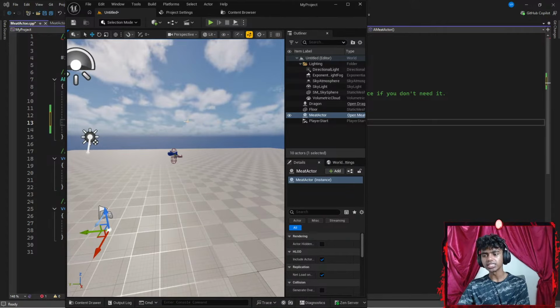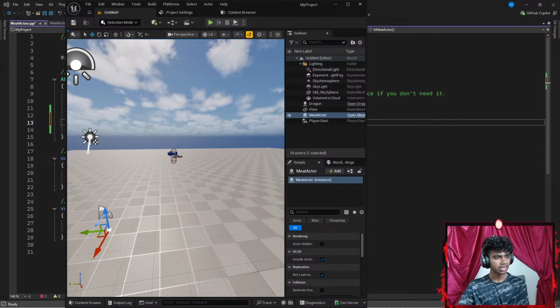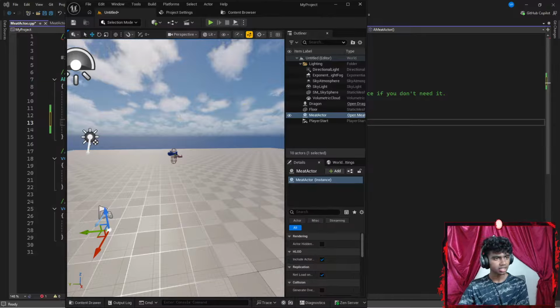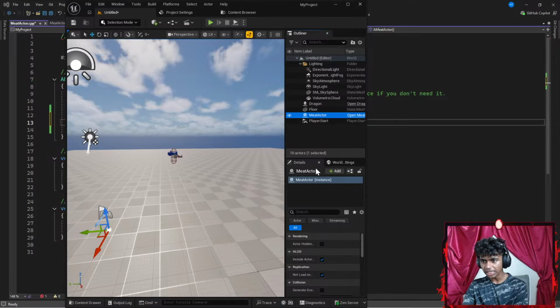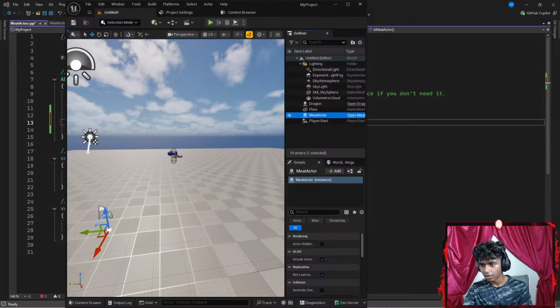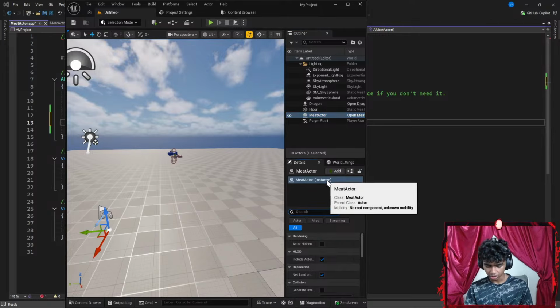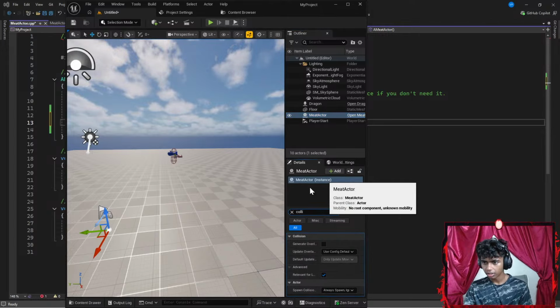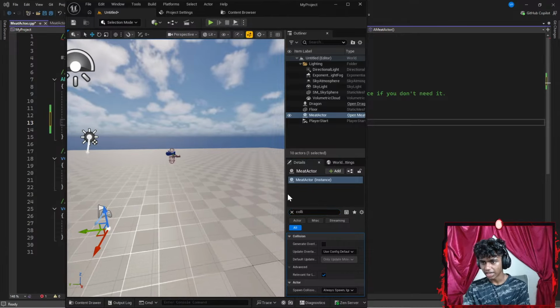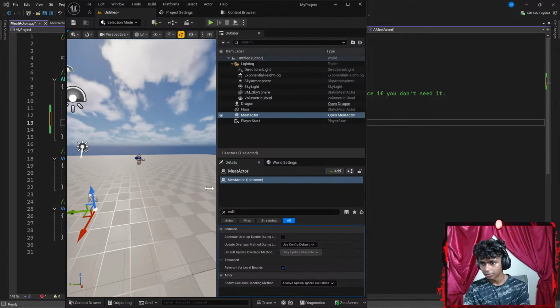Now, once I'm done with this... Okay, let's read the instructions. So, I gotta select meat actor. Go to my editor. Okay, this is my editor. Select meat actor. So, selected meat actor. In details, so I see my details page here. Collision, so I gotta find collision. Maybe I'll increase this size so I can actually see something.